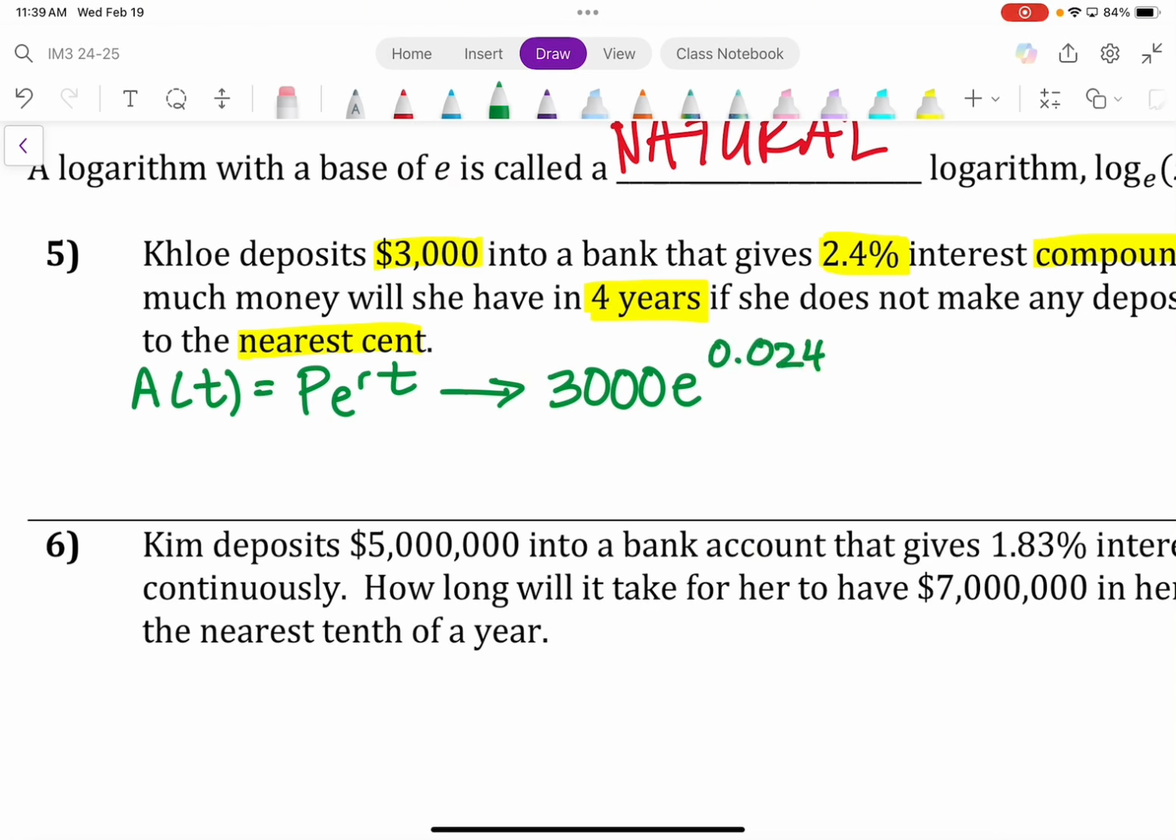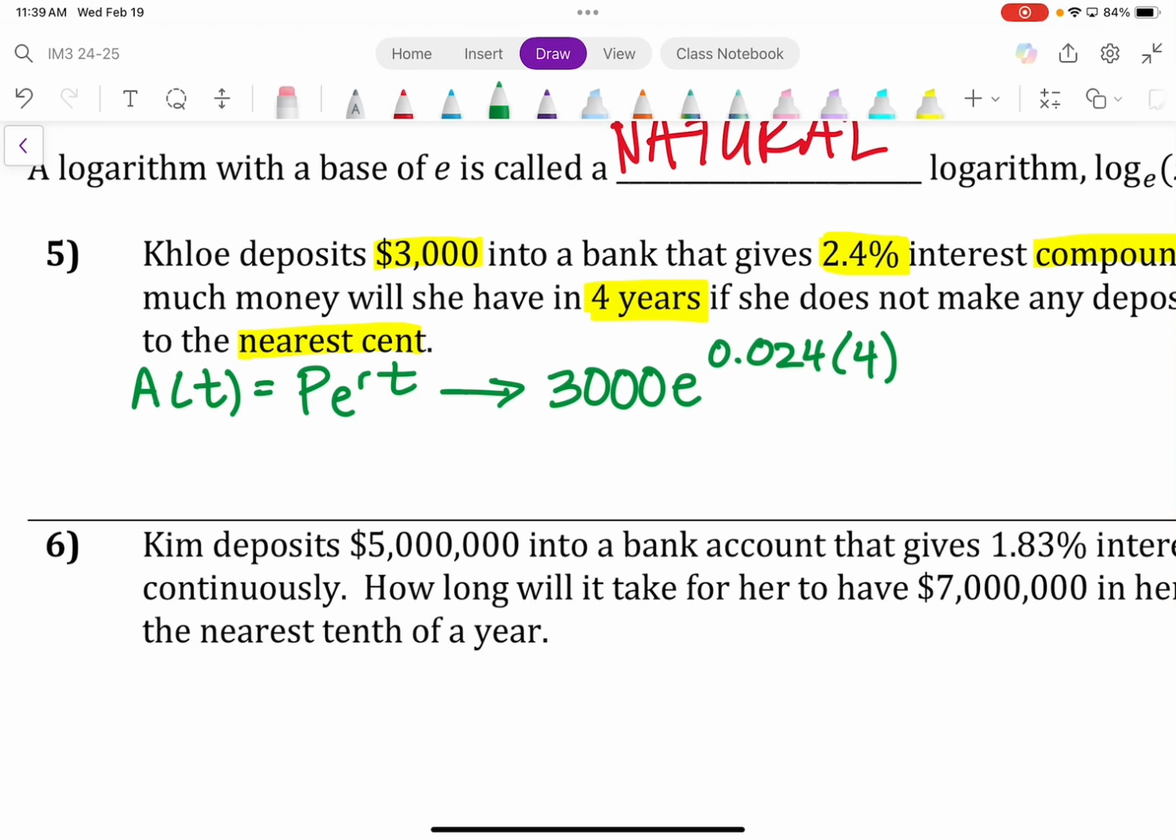Now, we do have a value of time. We want to figure out how much money we're getting after how much time? 4 years. So we're going to replace the value of t with 4. And this is what we're going to plug into the calculator. Now, I have not shown you guys how to do this in the calculator yet. So I'm going to need you to look up here while I show you on the screen how we're going to do this.